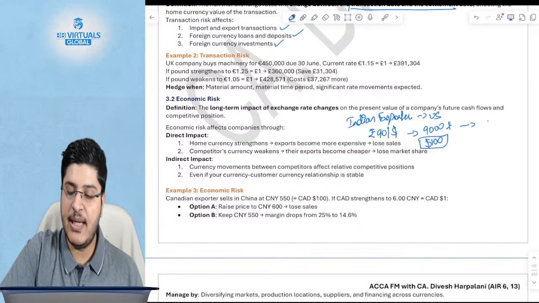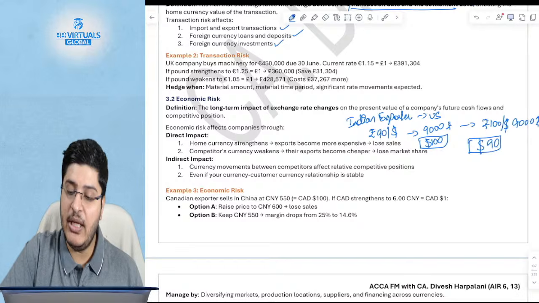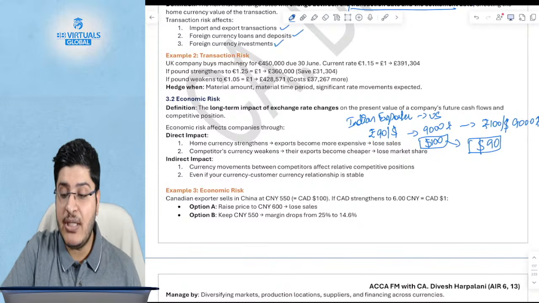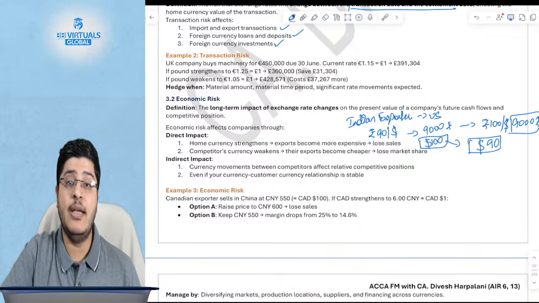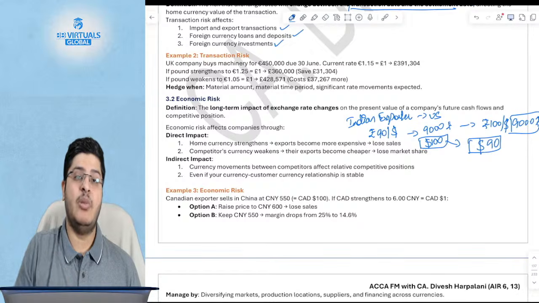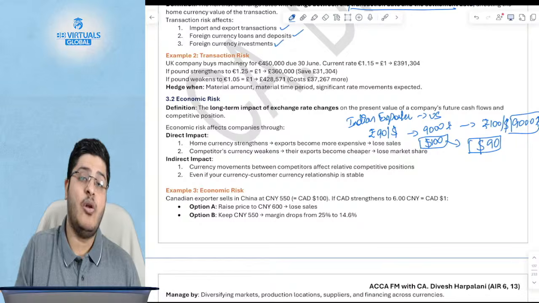Tomorrow if the exchange rate increases to 100 rupees per dollar, your goods stay at 9,000 rupees only, but in dollars your customer now has to pay only 90. So this 100 has become 90 without you actually changing the price of your goods. It has become cheaper for your customer. Why? Because your home currency depreciated. On the other hand, if your home currency had appreciated, it would have been a loss to the exporter.